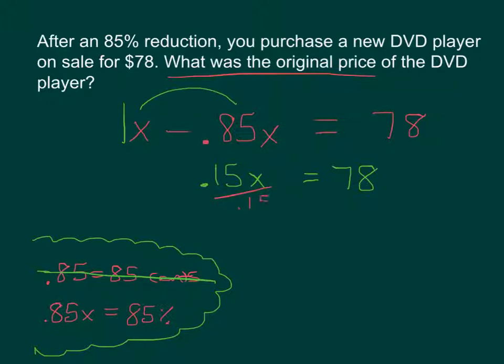Divide by 0.15. Divide by 0.15. And when you put that in the calculator, be careful that you don't divide by 15, because this needs to be 78 divided by 0.15, which gives us 520. So that's quite a decrease, and it's an 85% reduction, so that should be what we expect. So from 520 to $78, a decrease of 85%.